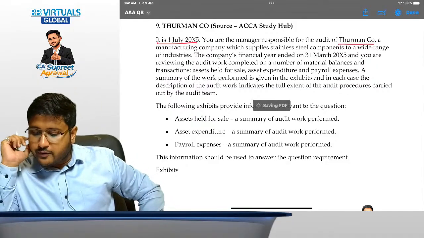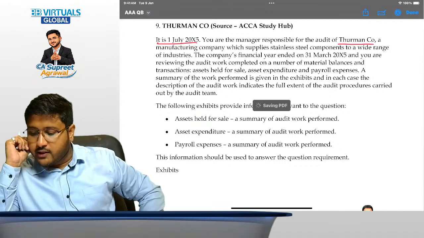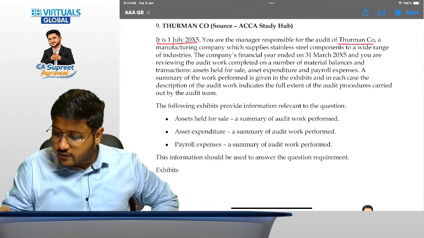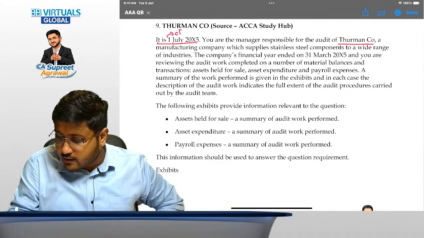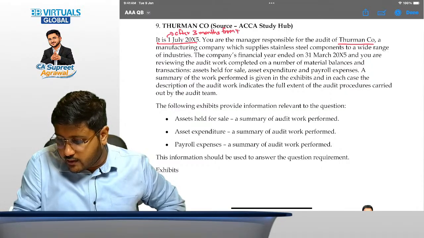Now, a manufacturing company which supplies stainless steel components to a wide range of industries. The company's financial year ended on 31st March 2025 and you are reviewing the audit work. So this is after 3 months from year end.